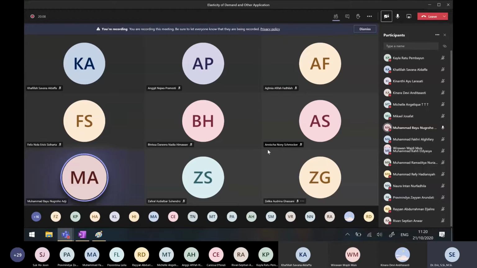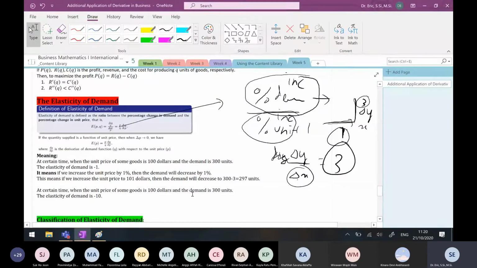At a certain time when the unit price of a good is $100 and the demand is 300 units, the elasticity of demand is -10. What does it mean? It means if we increase the unit price by